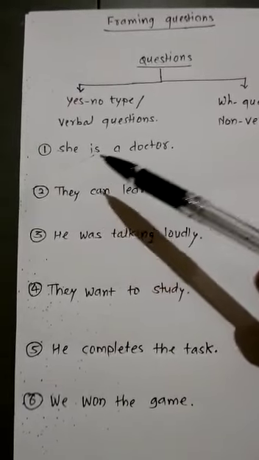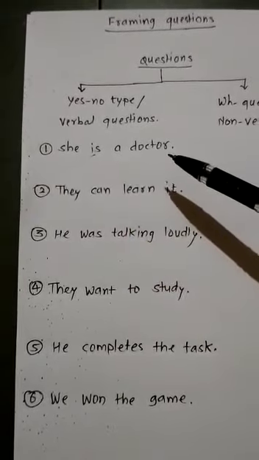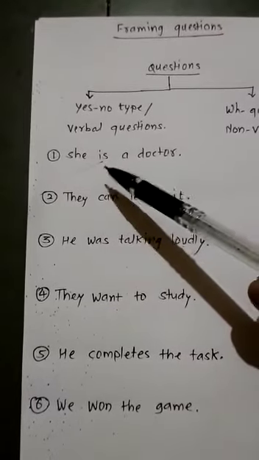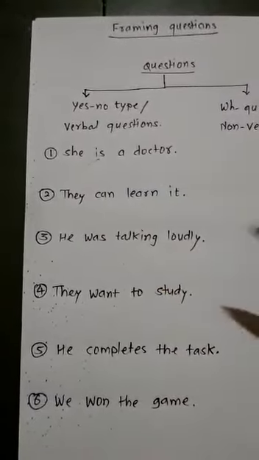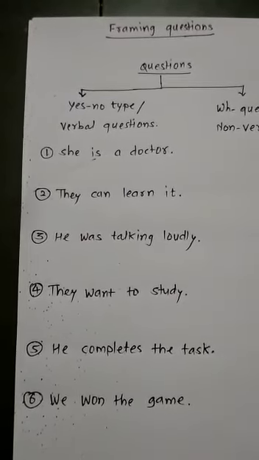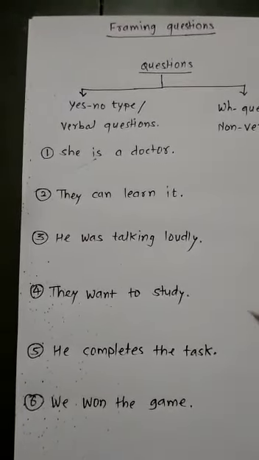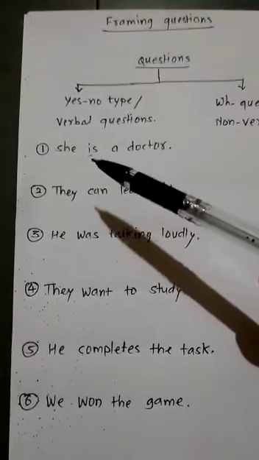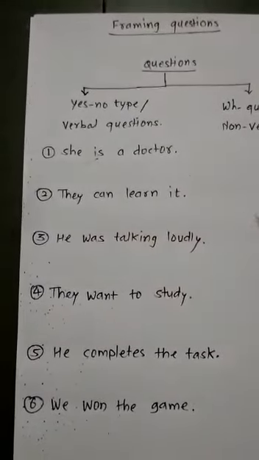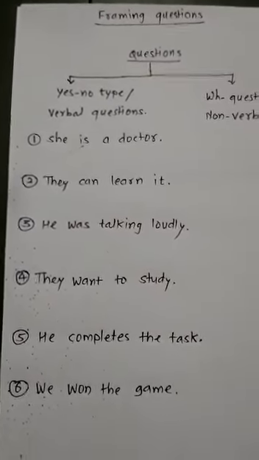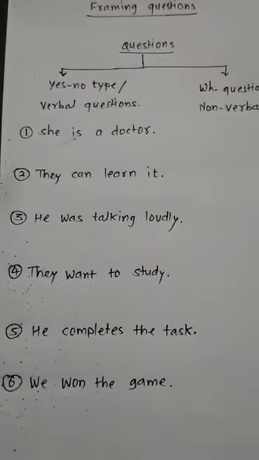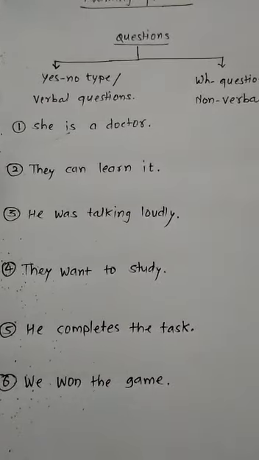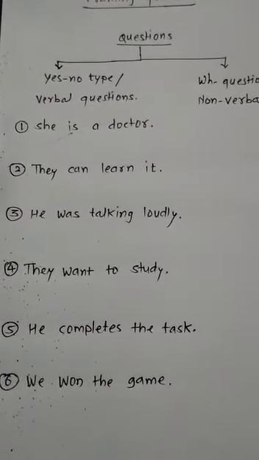It means here, she is a doctor, this is the assertive sentence. But if we take the helping verb in the beginning and we just rearrange this sentence in a different manner, that will become your yes no type question. So, is she a doctor, and at the same time that question should end with a question mark. If a question mark is not given and you have framed the question, it's meaningless.